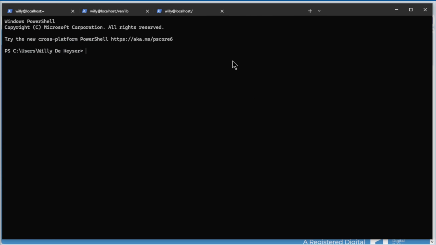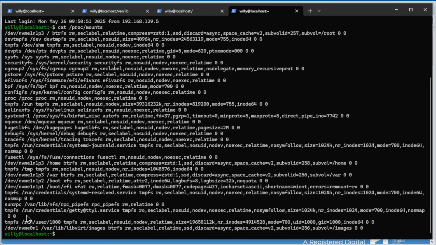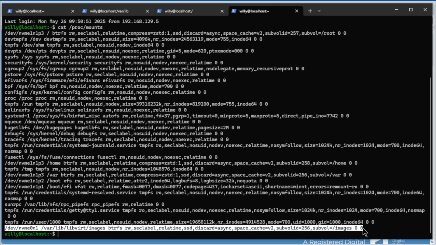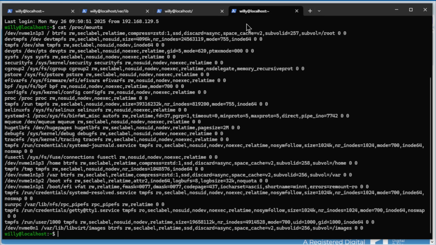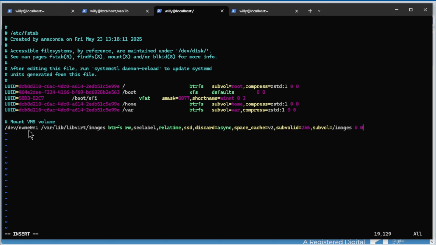So I open a new tab, SSH. Do the cat /proc/mounts, and the bottom line. Copy it, go back, go here, and paste it.